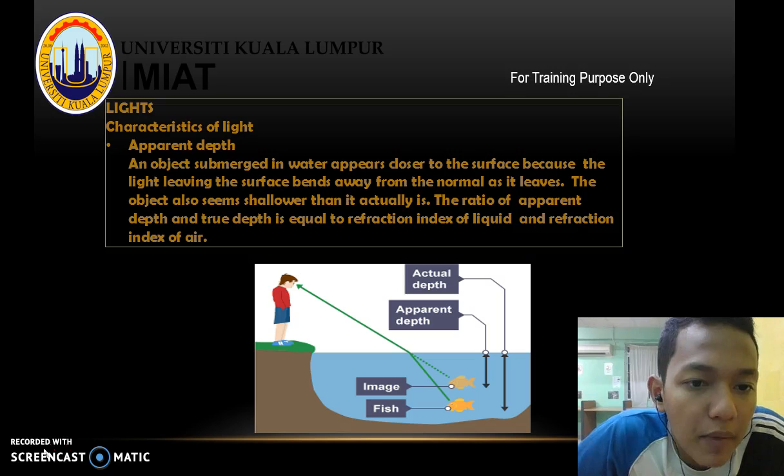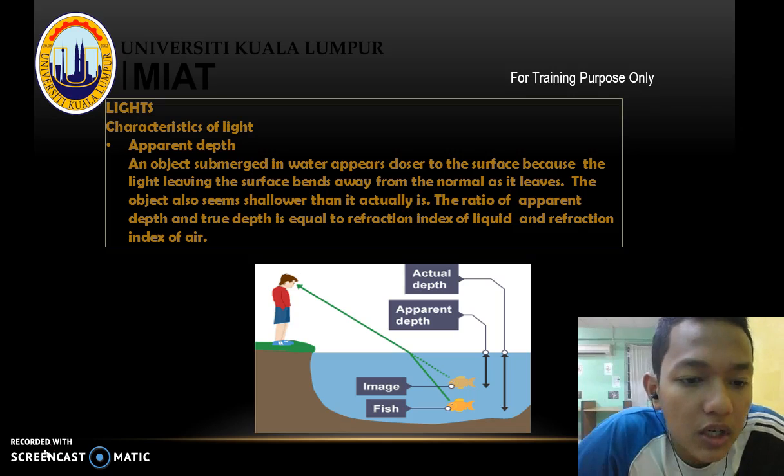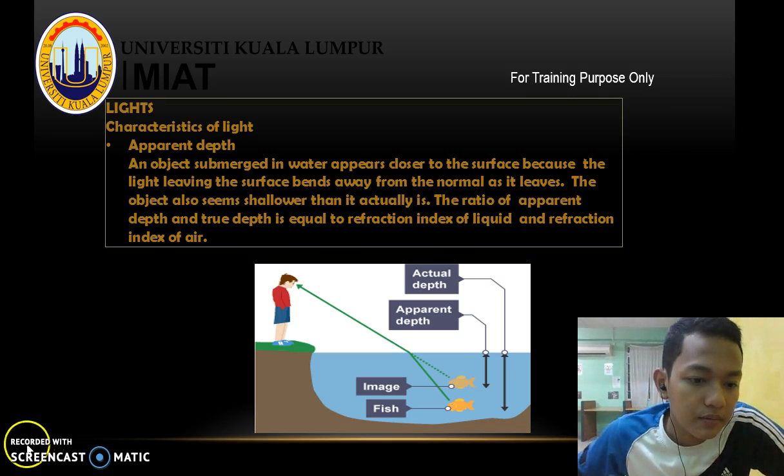Characteristic of light, apparent depth. An object submerged in water appears closer to the surface because the light leaving the surface bends away from the normal as it leaves. The object also seems shallower than it actually is. The ratio of apparent depth to true depth is equal to the refractive index of air divided by the refractive index of the liquid.